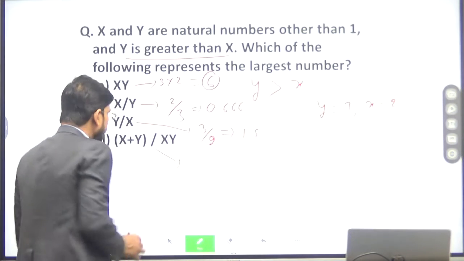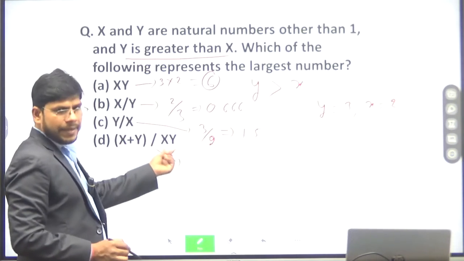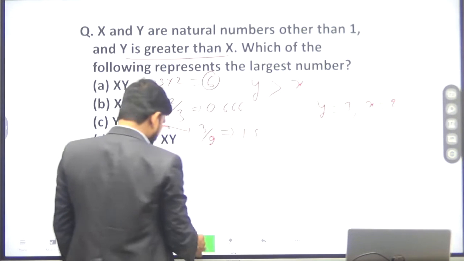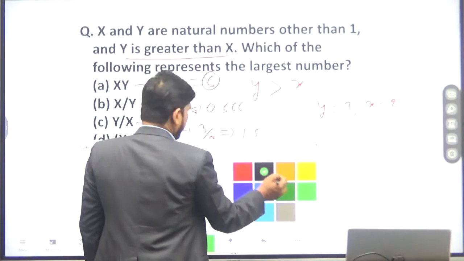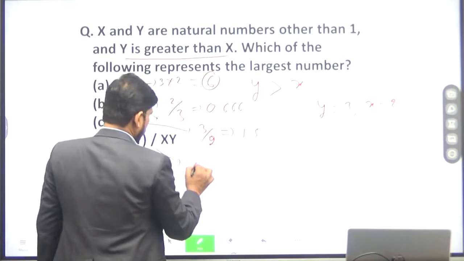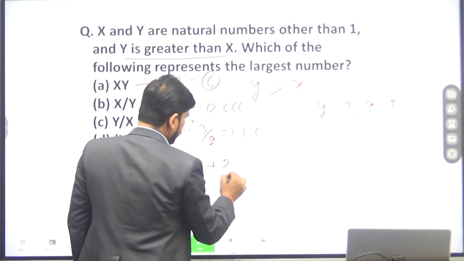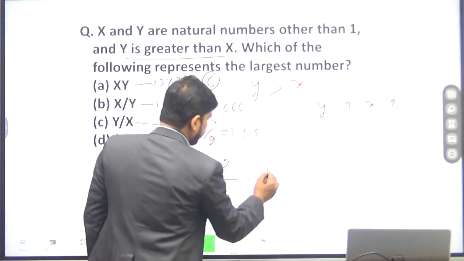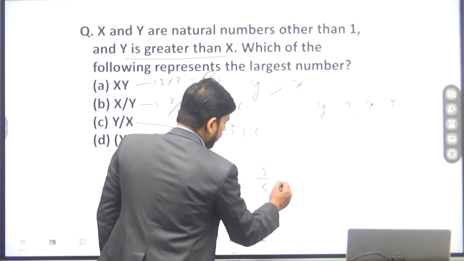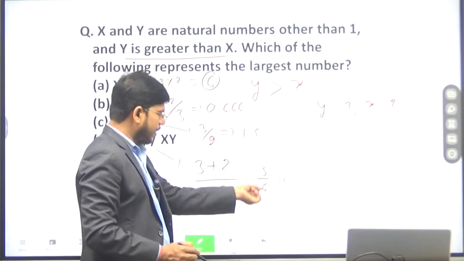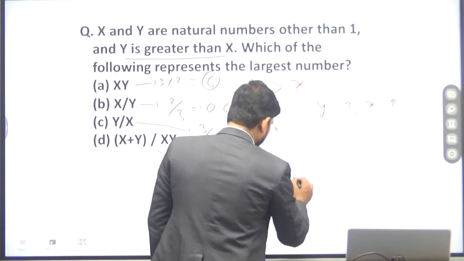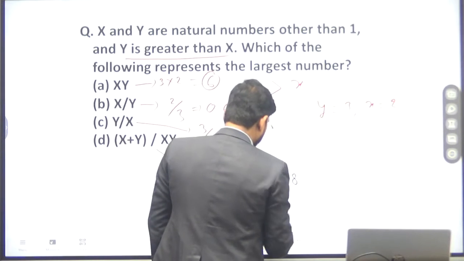Now the last one, x plus y divided by x into y. x plus y means 3 plus 2, divided by x into y, which is 6. So it will become 5 upon 6, and if you divide 5 by 6, you will get 0.83.